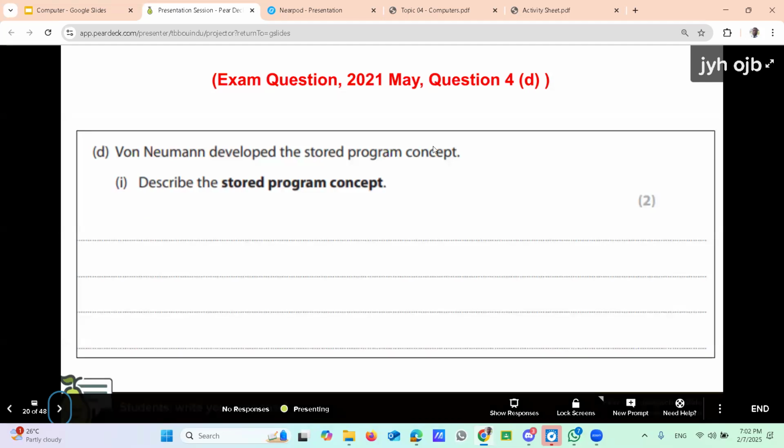Then moving to another activity. Here is an exam type question. Von Neumann developed the stored program concept. Describe the stored program concept. There are 2 points. You can mention two important points here, as I mentioned earlier. Write down the answer yourself.